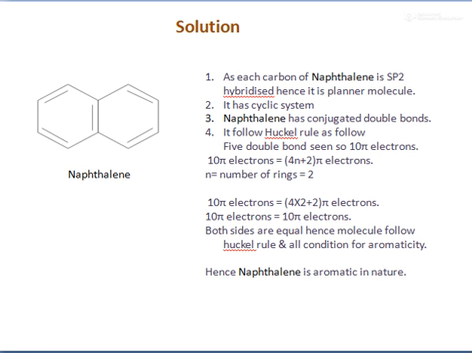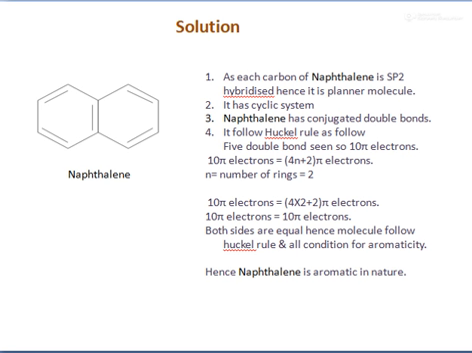So 5 double bonds represent 10 pi electrons. So 10 pi electrons is equal to 4n plus 2 pi electrons, where n is equal to 2. So we put the value of n. So 10 pi electrons is equal to 4 into 2 plus 2 pi electrons. So 10 pi electrons is equal to 10 pi electrons. Both sides are equal. Hence naphthalene follows Huckel's rule. So naphthalene is aromatic in nature.